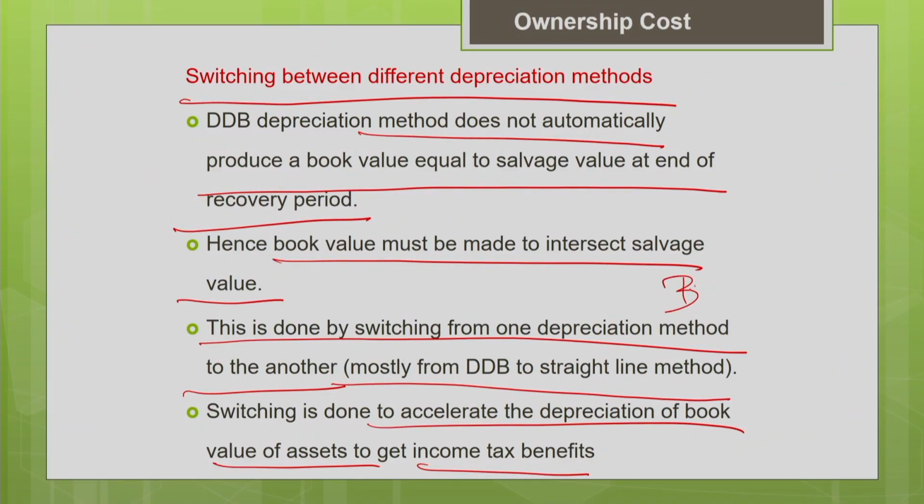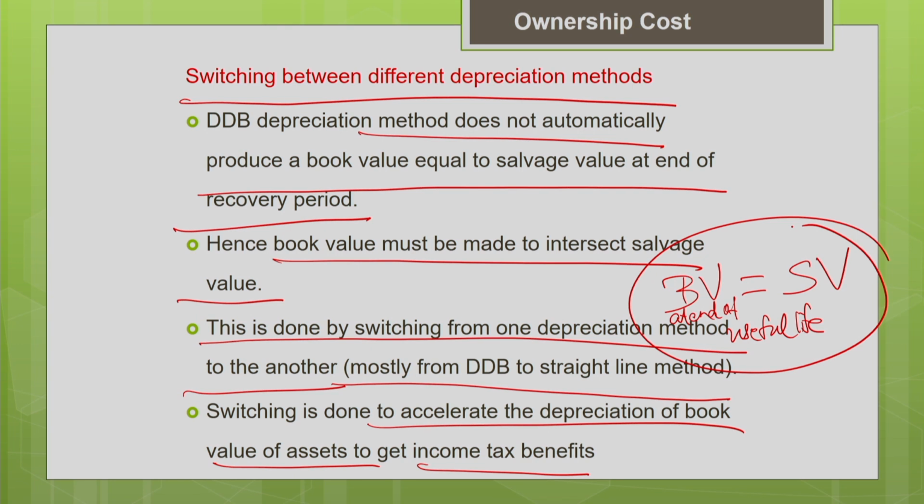Another important reason, as we just discussed, is that your estimated book value should match your estimated salvage value. The book value at the end of useful life should intersect with your salvage value. So this is another reason why we go for switching over between different depreciation methods.